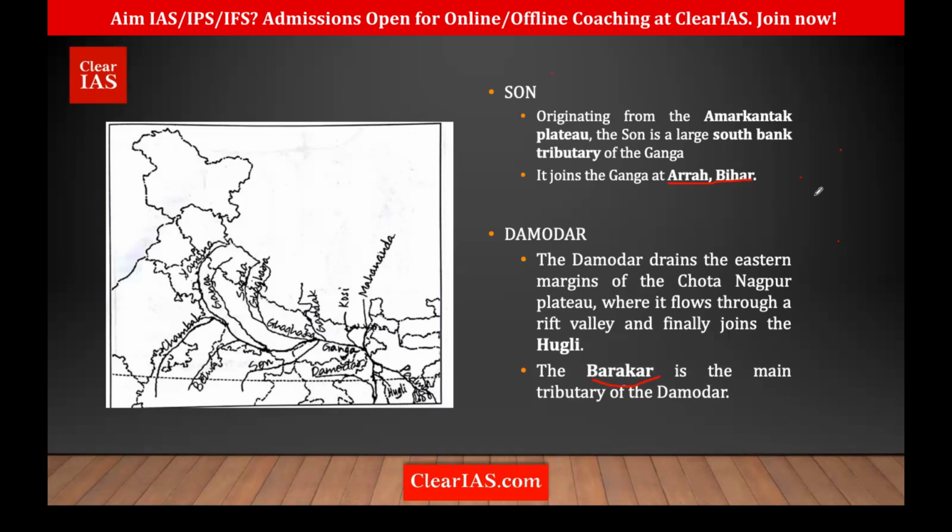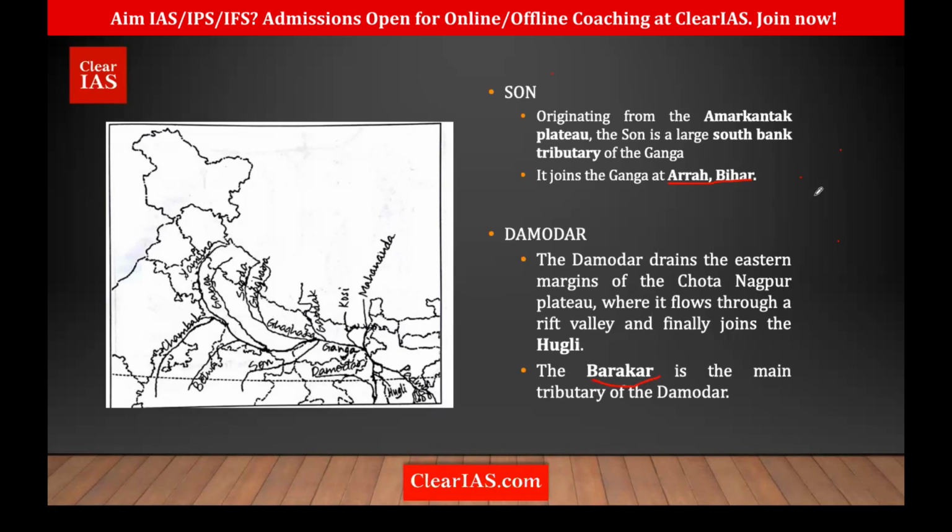Clear? So we have Son as well as Damodar. Son is originating from Amarkantak Plateau and this is South Bank tributary and joins Ganga at Ara in Bihar. Right? Damodar is also draining the Chota Nagpur Plateau and joins what Hooghly, which is a distributary of what Ganga. Okay, and yes, it has a tributary called Barakar.